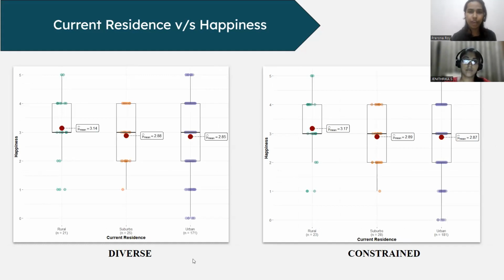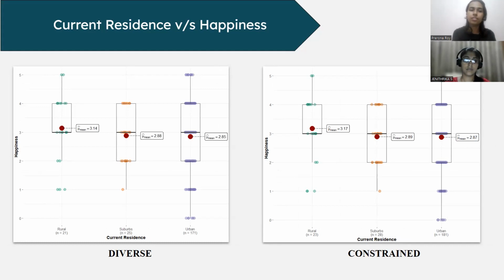Here we can see we have used box plots for current residence. So the categories, as we can see, are people residing in rural areas, suburbs, and urban areas. We can see the mean happiness for rural people is the highest, then suburbs, and then comes urban areas.